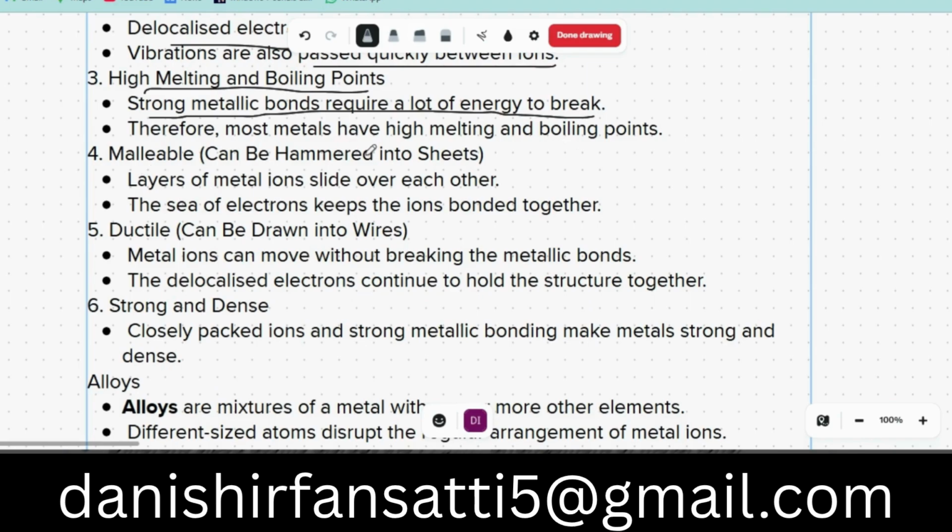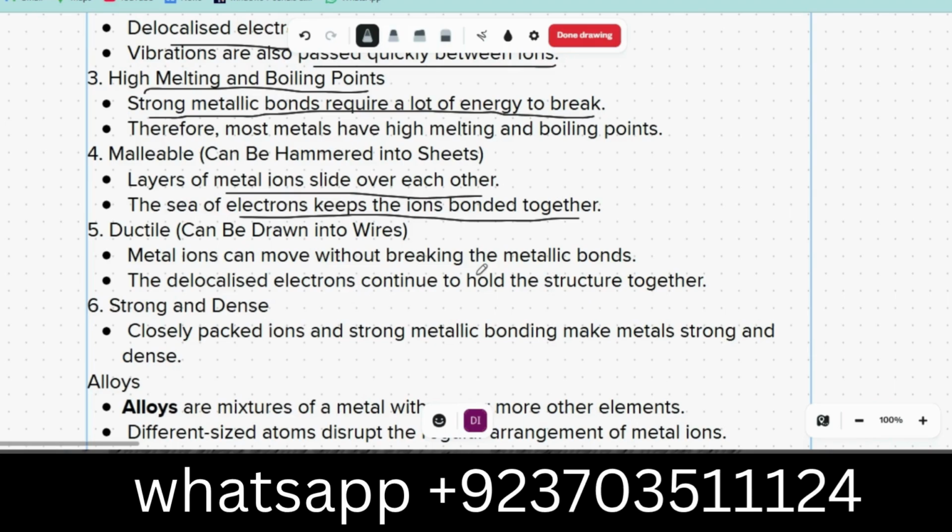Malleable: can be hammered into sheets. Layers of metal ions slide over each other, and the sea of electrons keeps the ions bonded together. That's why we can change the shape of metal into anything. For example, we can shape iron or steel, which is used to make cars. So we can bend them and change their structures.